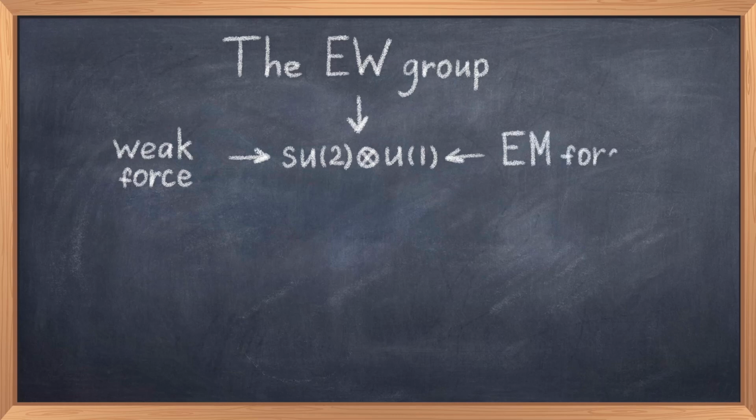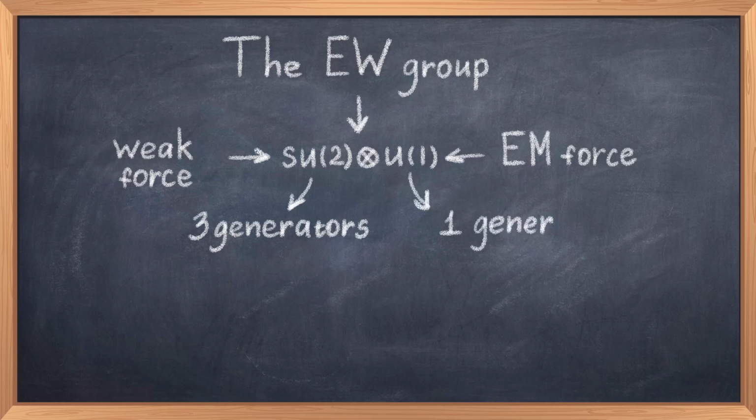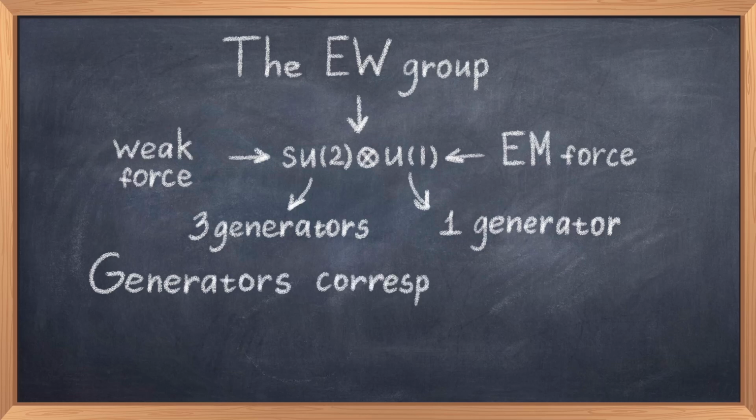The group involved in the weak force is called SU2, and it has 3 generators. This therefore means that we have 3 bosons associated with this force. To create the electroweak theory, we obviously must combine these 2 groups to form a combined theory. Thus the group of the electroweak theory is the product of the group of the weak and the electromagnetic force. This gives us the group SU2 cross U1.